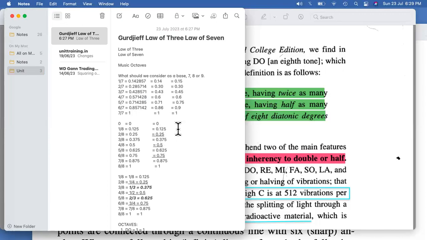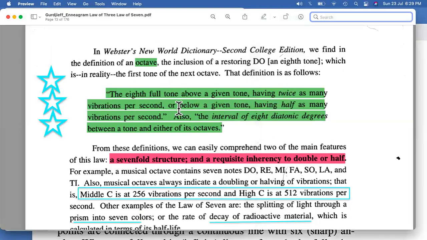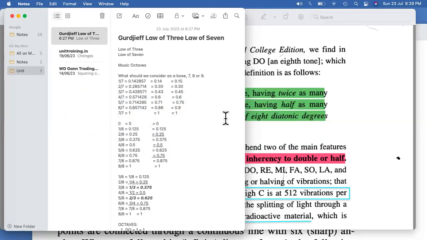If I double 0.125, it goes to 0.25, and it's working. From 0.25, if I double it, it goes to 0.5, and from 0.5, if I double it, it goes to 1. So by a minor change from 7 to 8, I am able to understand something in terms of octaves, which is either half or double.